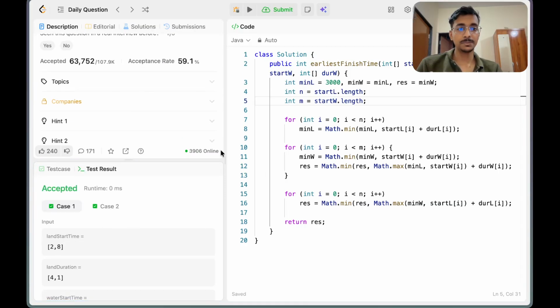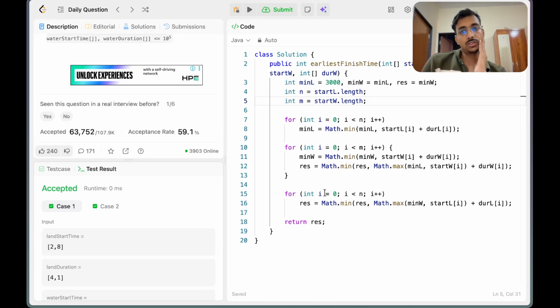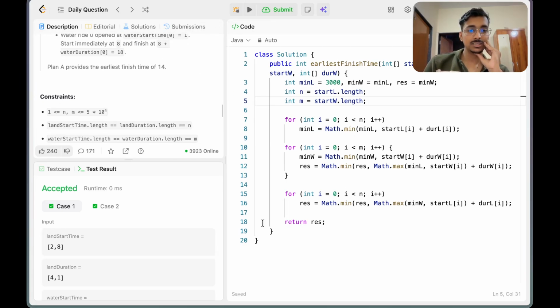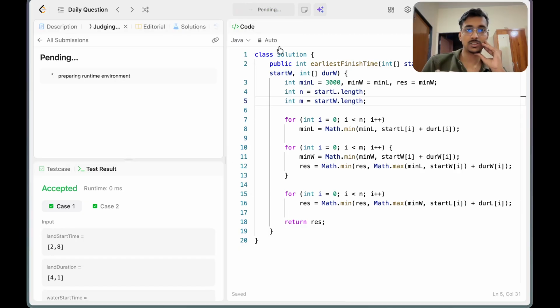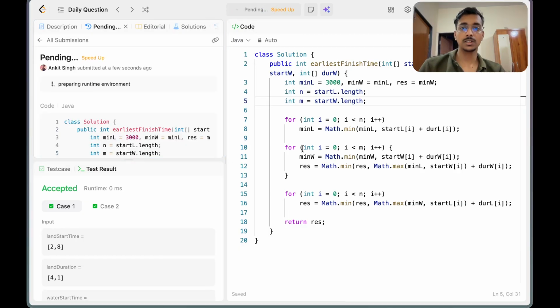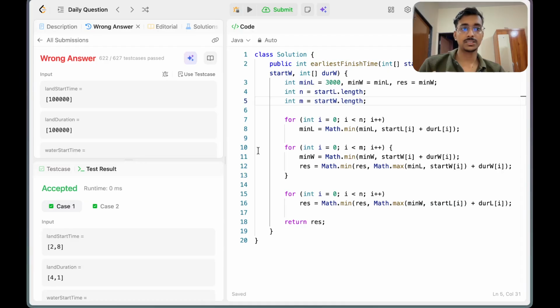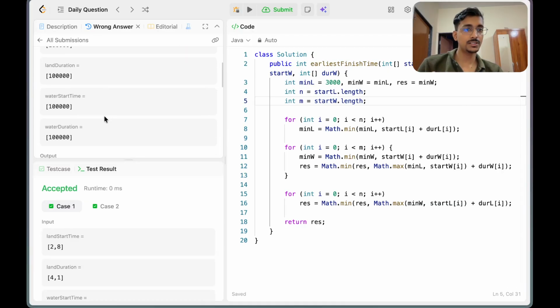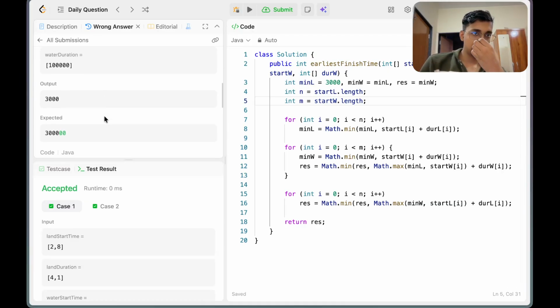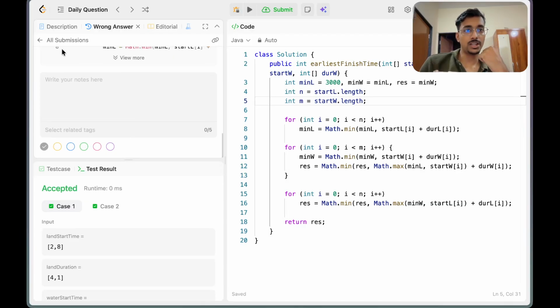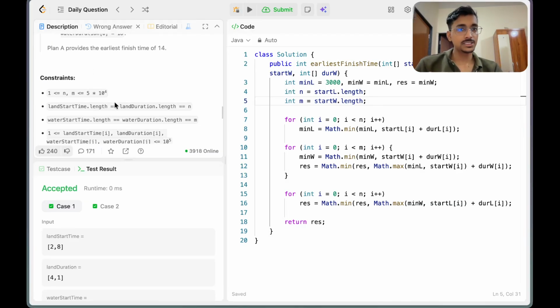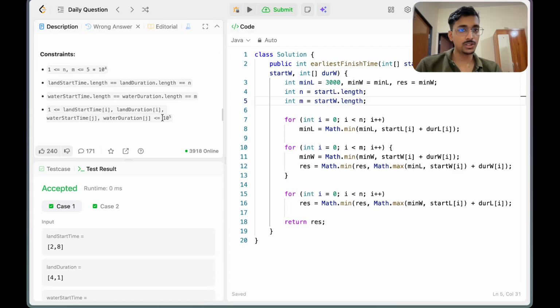This is accepted because this solution is giving correct answers. So the time complexity is big O of maximum of n or m. That's good. Let's try to submit this one. This should work, but there might be a case. Okay, I got it. Why is this failing? This is failing because the value for the constraint has increased.